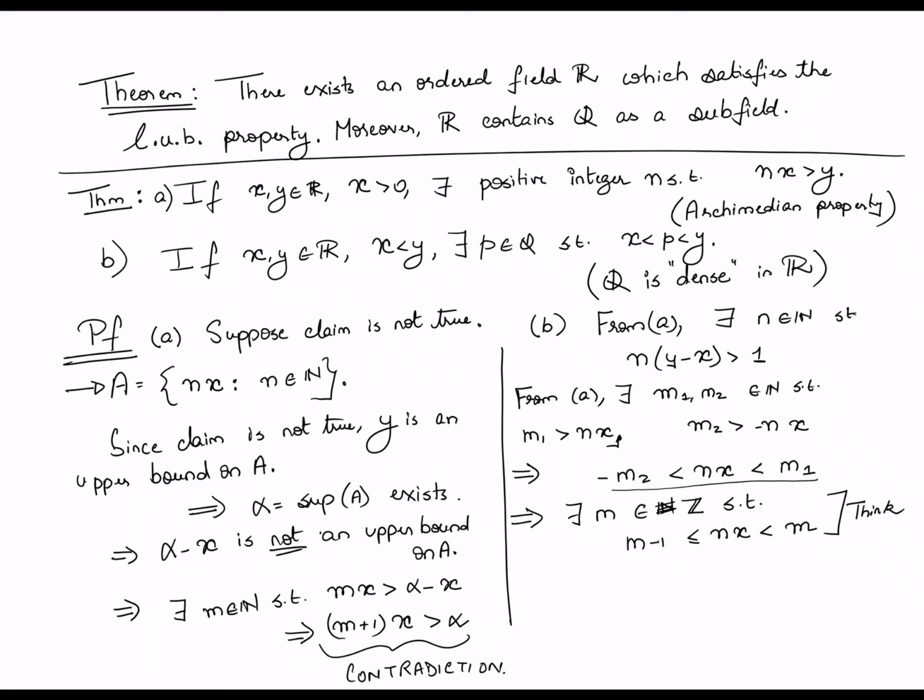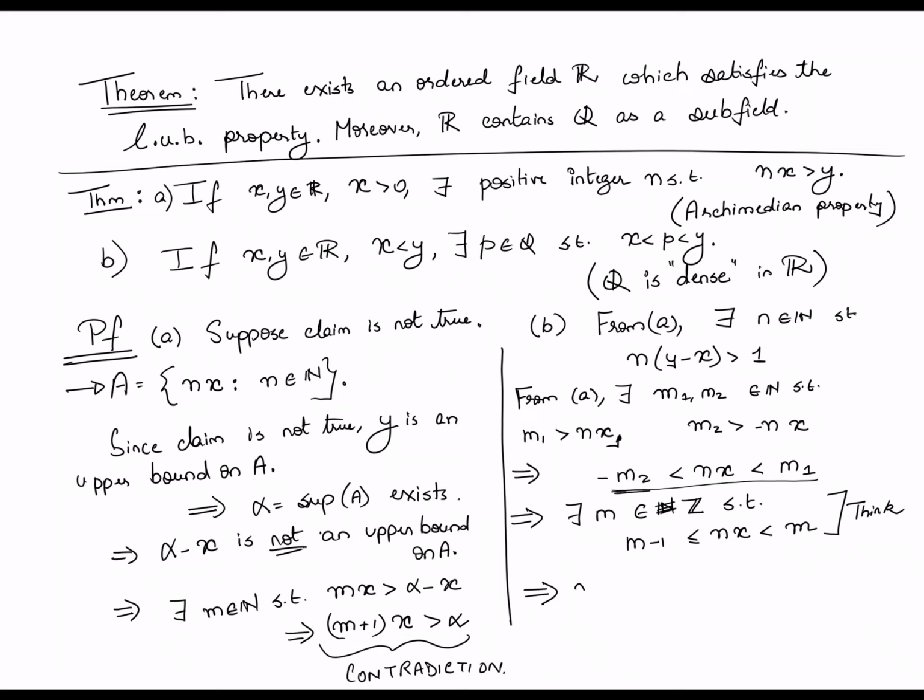Similarly, I keep pushing the lower bound to the right to the extent I can. And in the end, I'm going to end up with two adjacent integers such that nx is in fact greater than or equal to m minus 1 and less than m. Okay, so this kind of sandwiching is in fact made possible by the initial statement that nx is sandwiched between two integers in the first place. Okay, and now that almost brings us to the end of this proof.